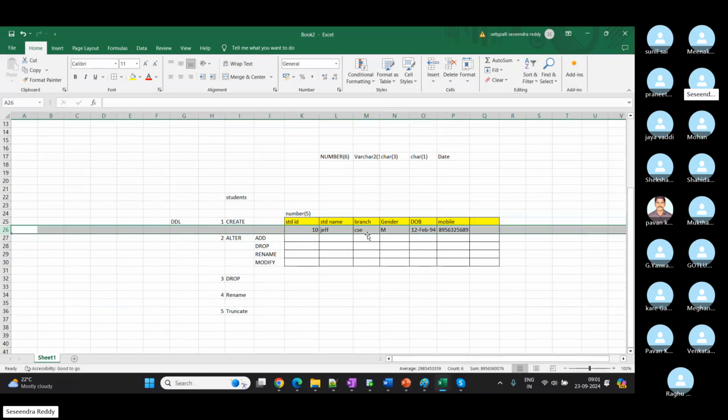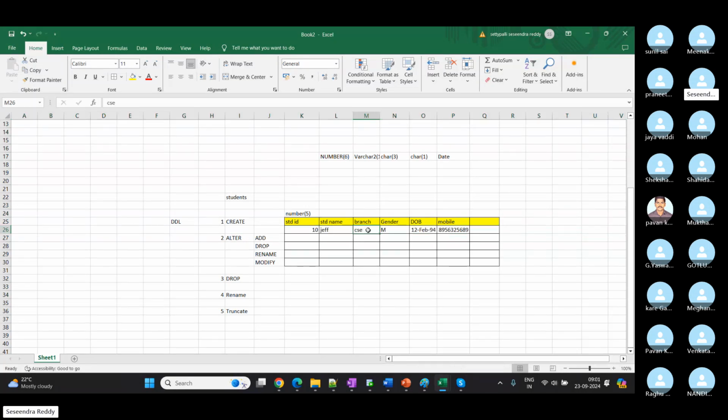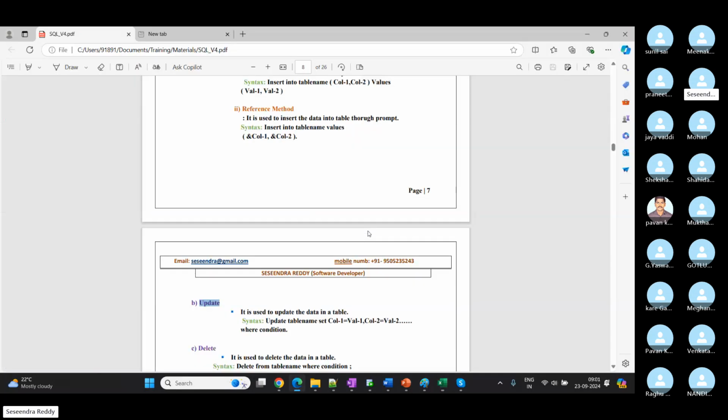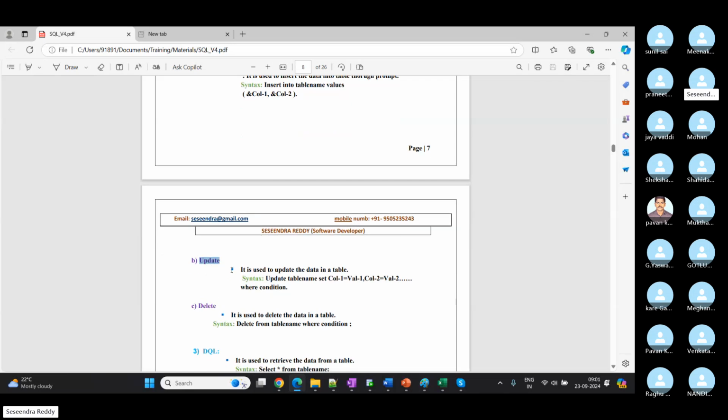Just a modification, update required, right? He doesn't want to change anything else. He just wants to update the branch, from CSC to EC, meaning change from existing data to new data. For that, we are going to use update. By using the update command, we can do modifications to an existing row or all rows at a time. So while executing, you will get to know. For now, I'm just explaining what it is going to do, and then delete.